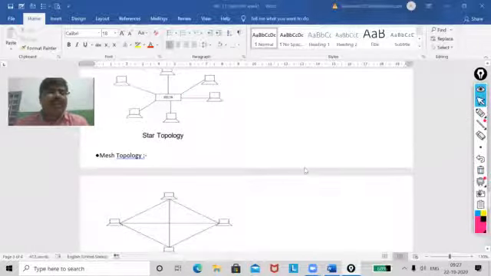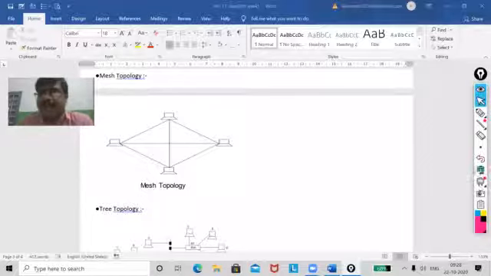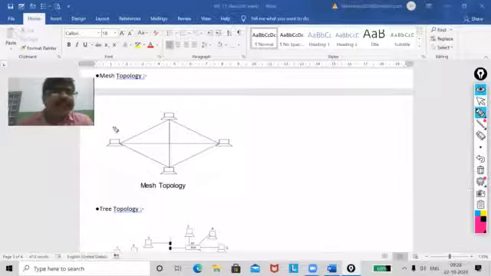Now, next one is the mesh topology. Just now you can see the mesh. Here it is also point to point. Now, why? You see, this PC, I'm having the numbering.